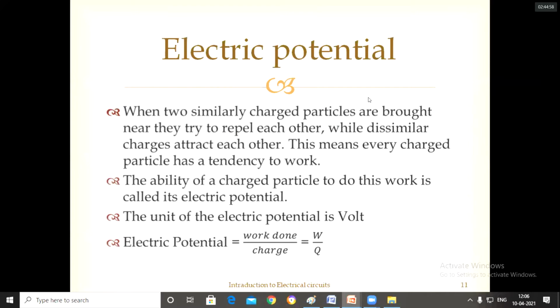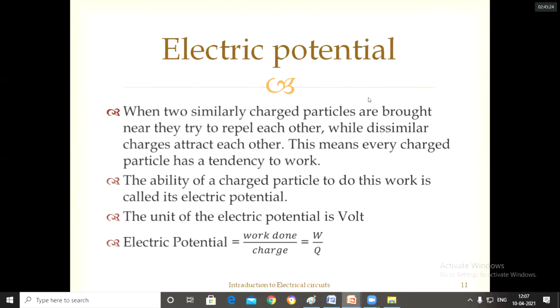So, electric potential. What is electric charge? If you add an electron, it is negatively charged. If you remove an electron, it is positively charged. When two dissimilar charges, one positive and one negative, are kept together, they attract each other.